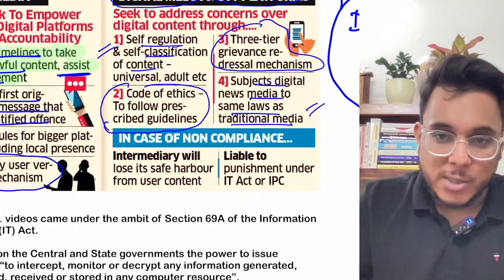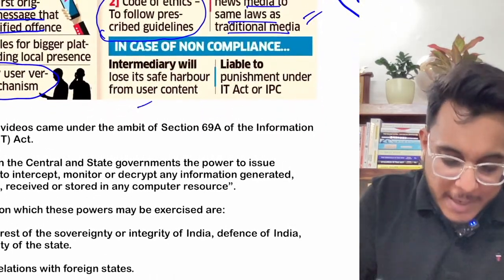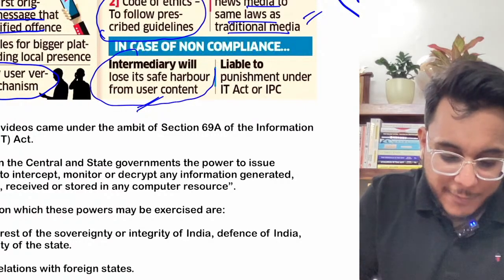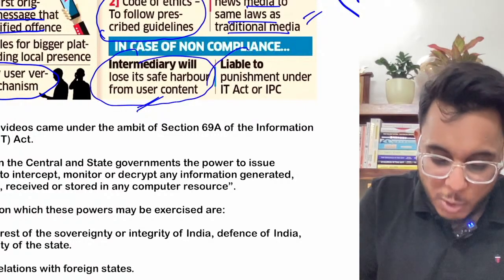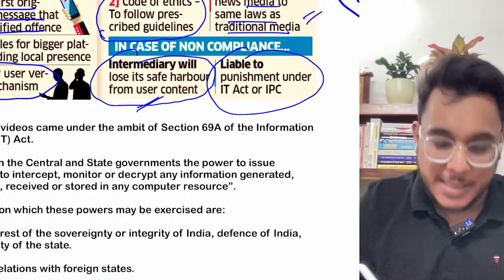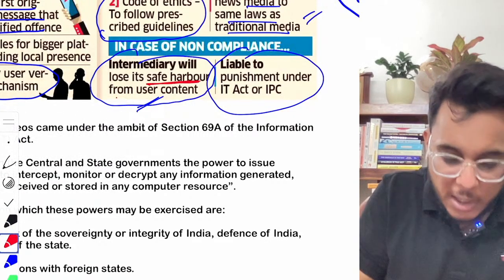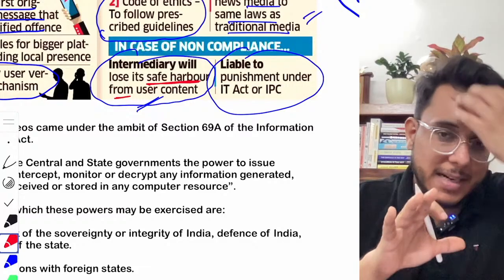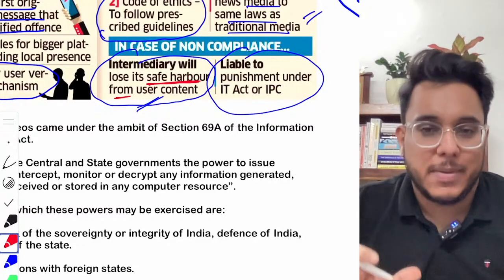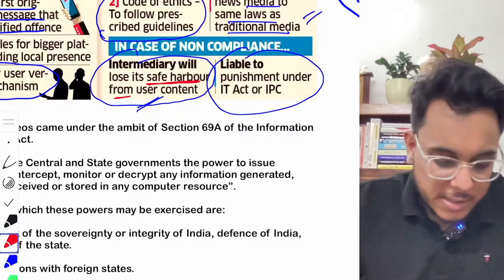And if there is no compliance, what will happen? The intermediary will lose its safe harbor from user content, and will be liable to punishment under the IT Act or the IPC. Now what is this word safe harbor all about? Guys, understand that there is a small concept behind this. So let me tell you this concept.